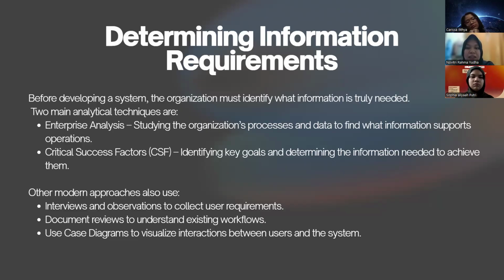And the second technique is critical success factors, or CSF, which is identifying key goals and determining the information needed to achieve them. Other modern approaches also use interviews and observations to collect user requirements, and document reviews to understand existing workflows. Then we can use case diagrams to visualize interactions between the users and the systems.